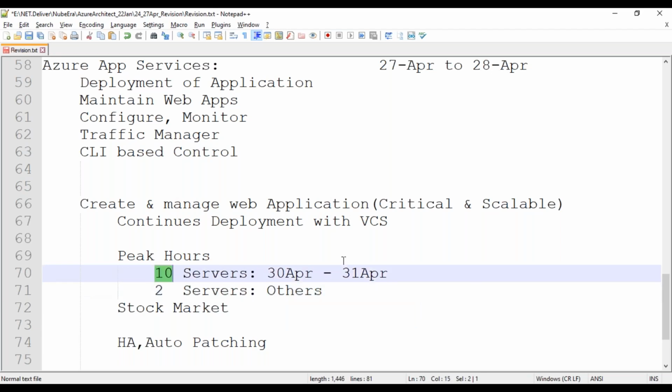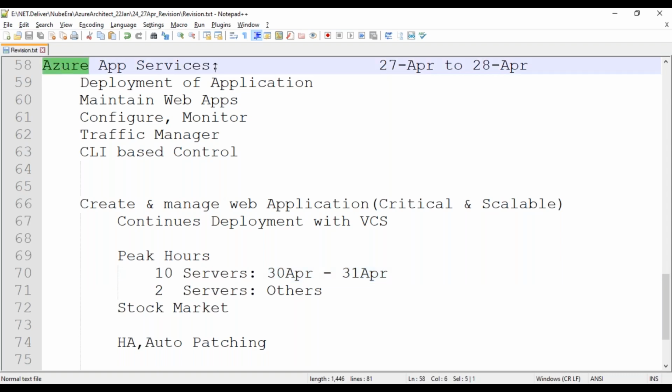The question is, how do you know you need 10 servers? Only based on your previous usage, right? It is not just speculation. We use it because if our service is good, we definitely get more customers, and we cannot know how many customers we will get. So it should be scalable. Considering my previous record, I can predict that I require at least 8 to 10 servers. This can be managed with the help of Azure Web Apps.